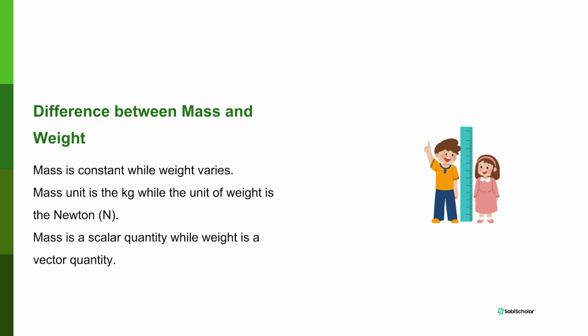Mass is a scalar quantity, while weight is a vector quantity. Scalar quantities do not have direction related to them. So mass is just a scalar quantity. There is no direction involved when you talk about mass. But weight, on the other hand, is a vector quantity. In fact, the direction of weight is always vertically downward, because it is the force with which the Earth pulls an object towards its center.